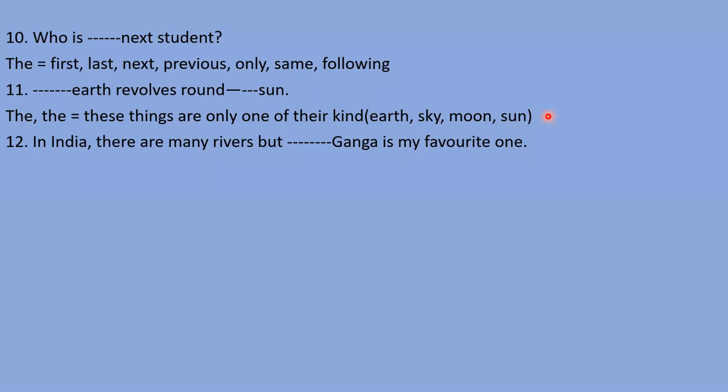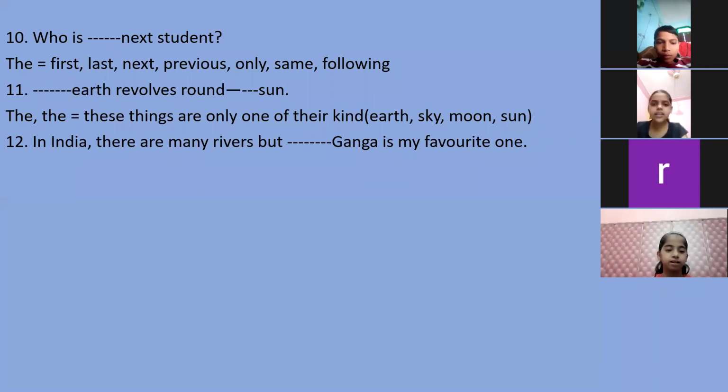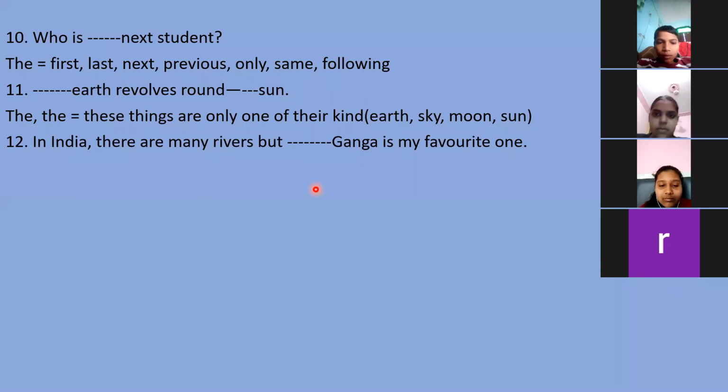Next: "In India, there are many rivers, but Ganga is my favorite one." Which article will come here? Who will let me know? Okay, Rishabh, you please tell me. Rishabh and Sia, start the video first. Very good. Sia, please tell me. Unmute yourself first of all. Yes, Sia, now. The. Yes, the will come.